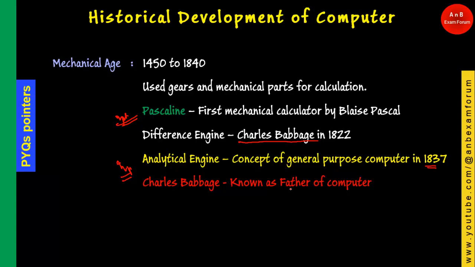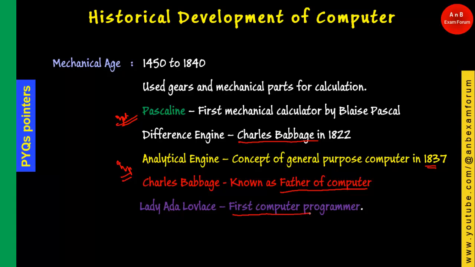One more personality name should come with this: Lady Ada Lovelace. Why? Because she is regarded as the first computer programmer. Who is a programmer? A programmer is a person who writes programs. What is a program? A program is the steps.